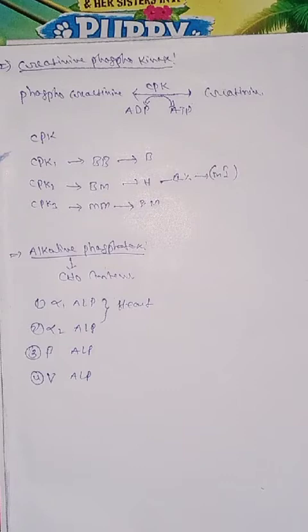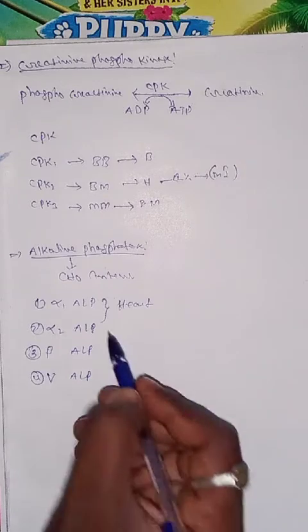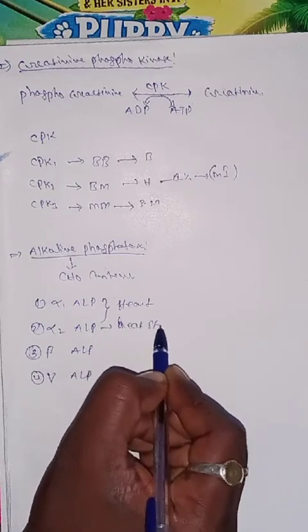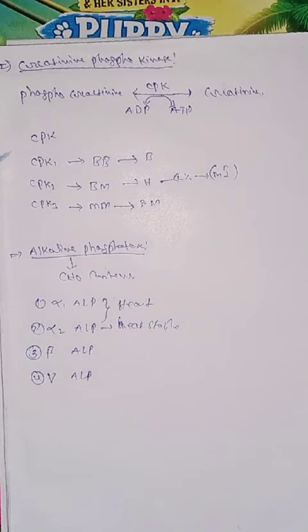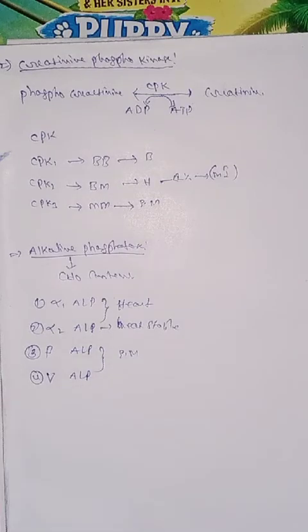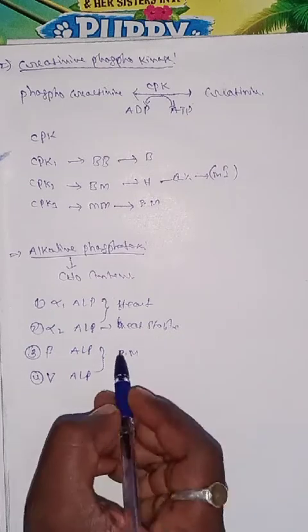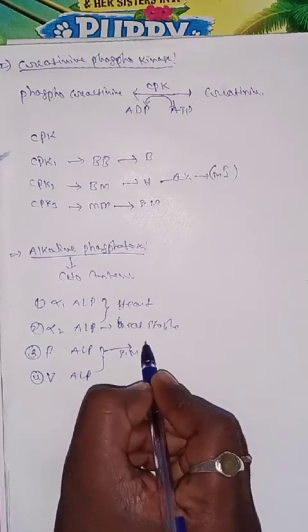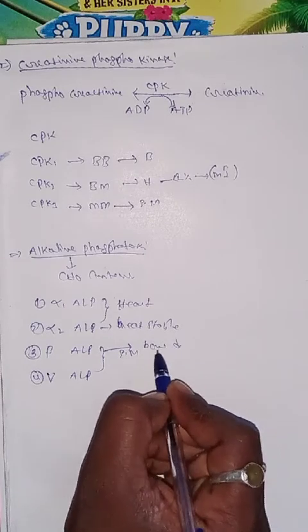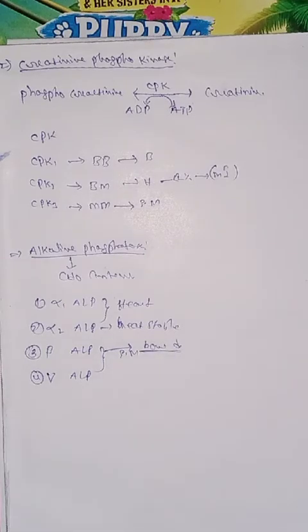The next one, alpha 2, is the heat stable isoenzyme. Beta ALP and omega ALP are related to the skeletal muscle. The beta ALP, especially beta 2, indicates bone diseases.